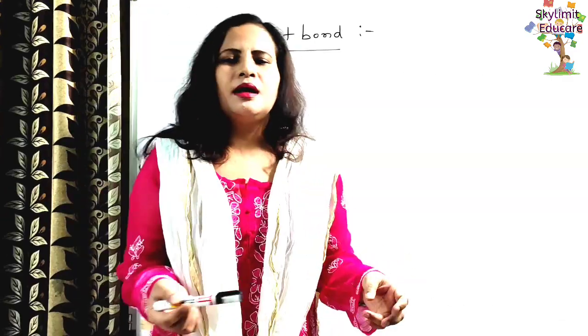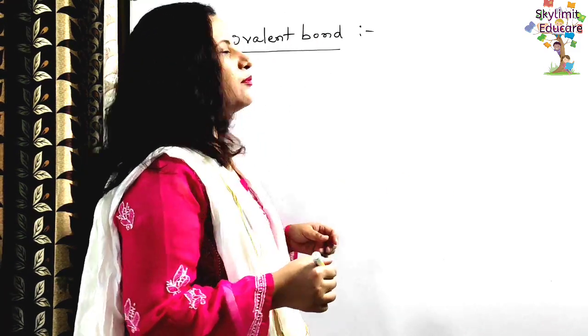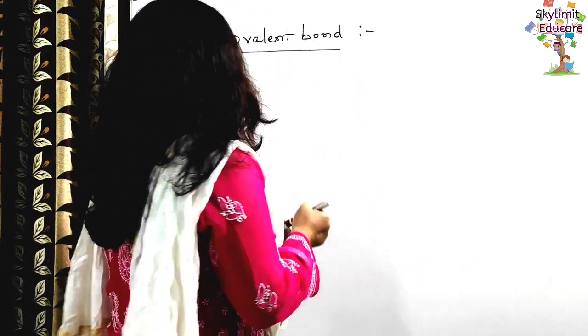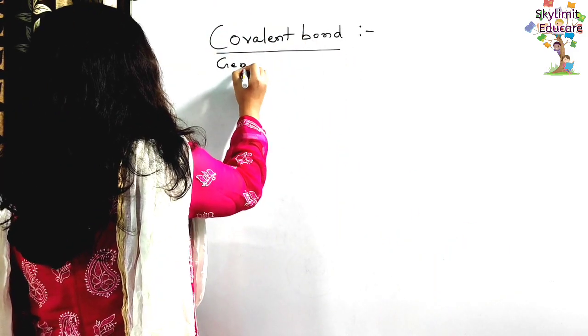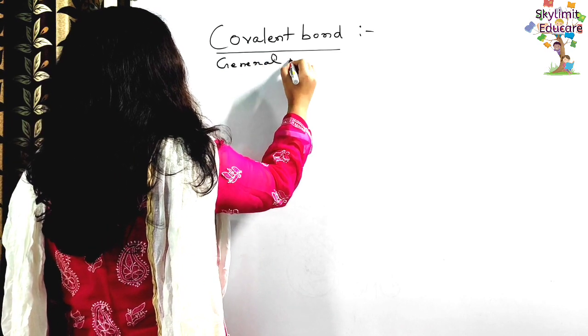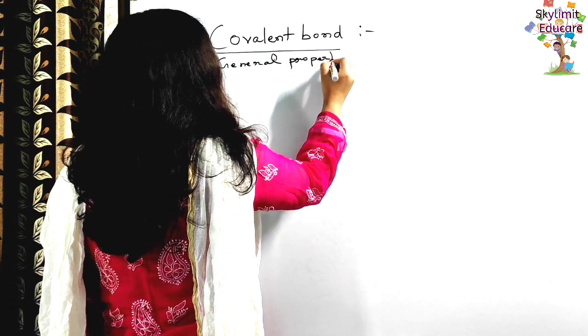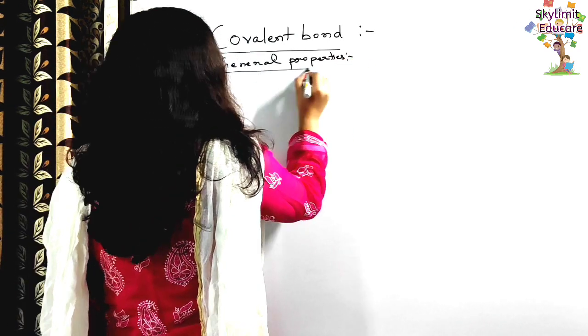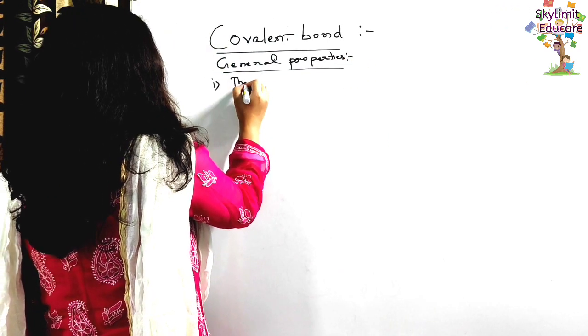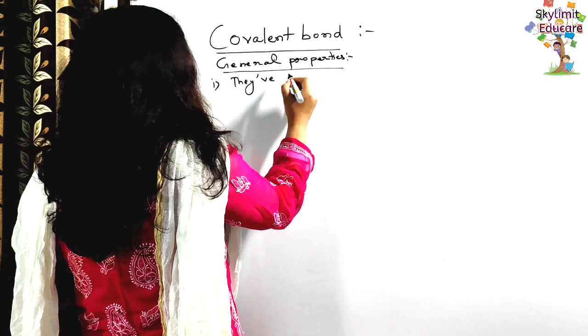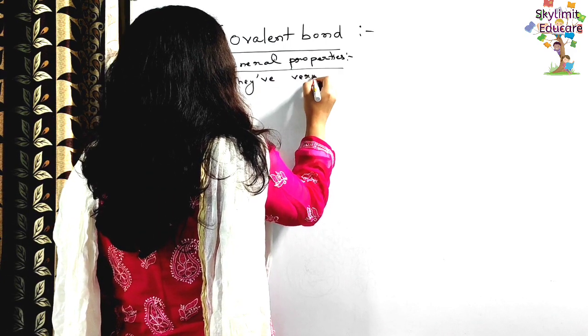Now students, let us discuss the general properties of covalent compounds. So you know that covalent compounds, what are these covalent compounds? The compounds which are produced as a result of covalent bonding. So those compounds are called covalent compounds, right? The general properties of covalent compounds we are going to discuss here. So first point, they have very weak